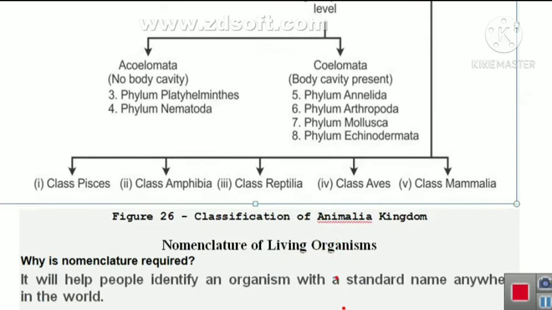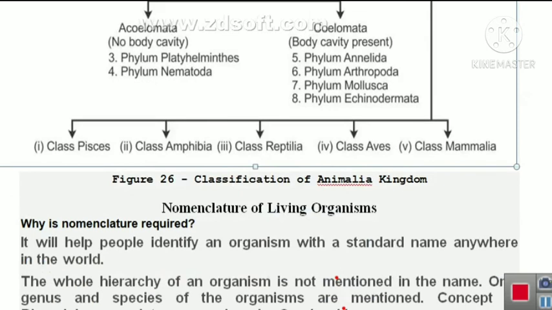So here you will see examples of phyla where there is no body cavity, for example, Platyhelminthes and Nematoda. In these phylums of organisms there is no body cavity, hence these are called acoelomate. But the coelomate organisms.